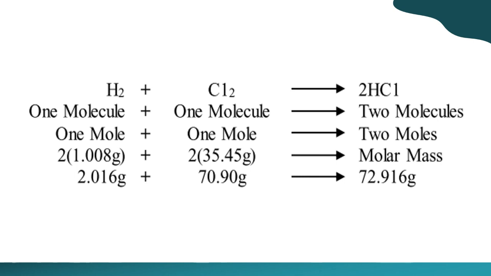Okay, I have here an illustration that shows the law of conservation of mass in a balanced equation. So we have here hydrogen gas reacts with chlorine gas and yields 2 moles of hydrogen chloride. So meron kang isang molecule ngayon dito ng hydrogen gas, and meron ka ding isang molecule ng chlorine. Pero meron ka naman ngayon dalawang molecules ng tinatawag nating hydrogen chloride. Now you also have 1 mole of hydrogen gas, 1 mole of chlorine gas, but 2 moles of hydrogen chloride.